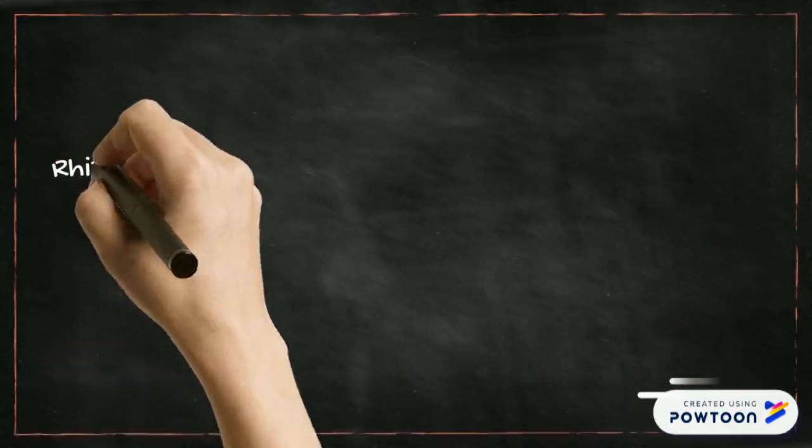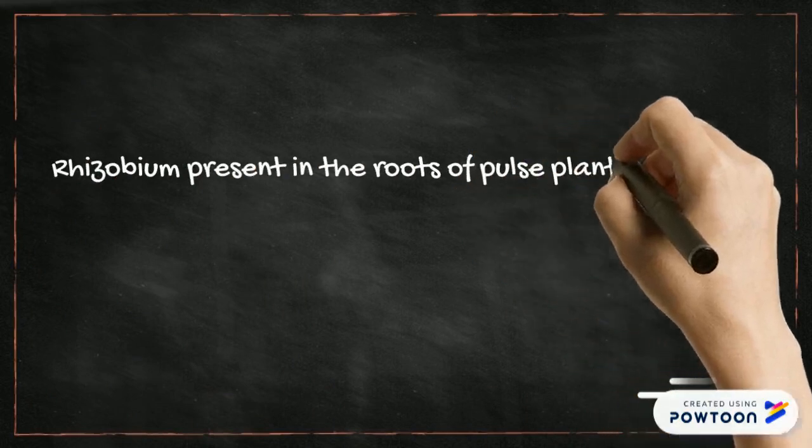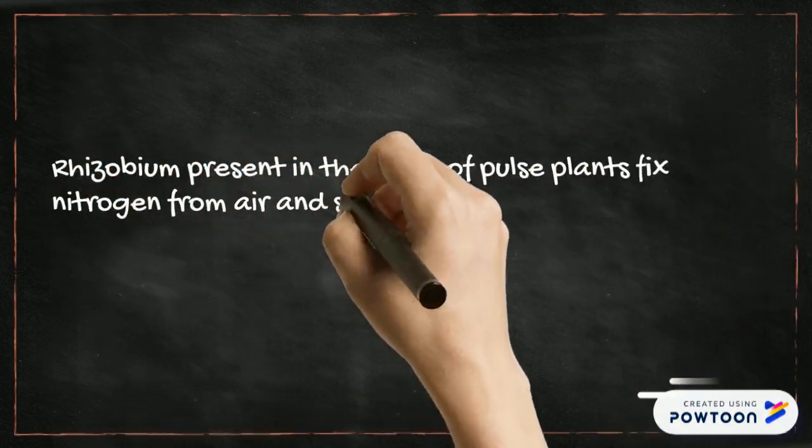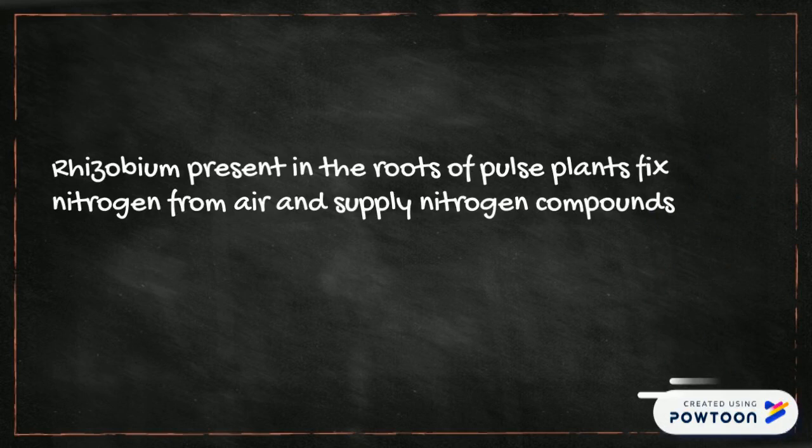Second is rhizobium bacteria. So rhizobium bacteria present in the roots of plants fix nitrogen from air and supply nitrogen compounds such as ammonia to the plants, and therefore they are useful as microorganisms.